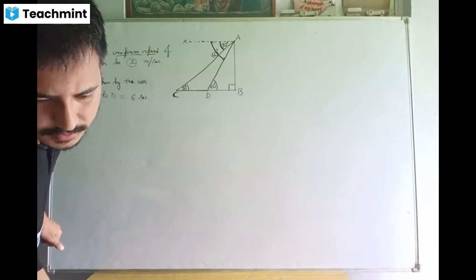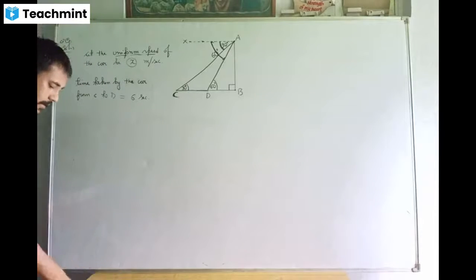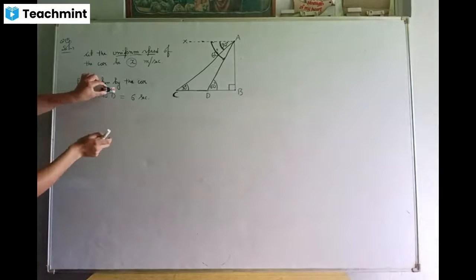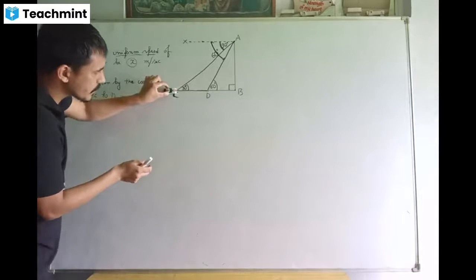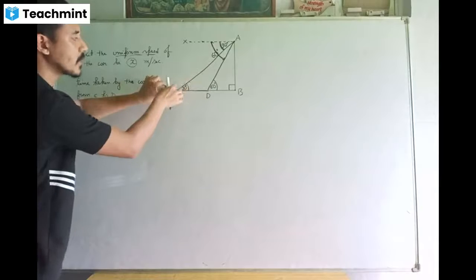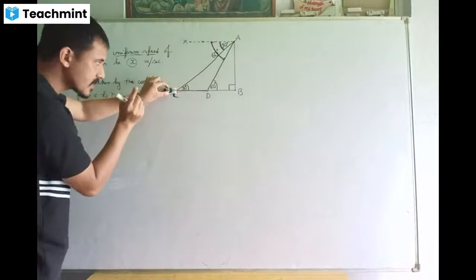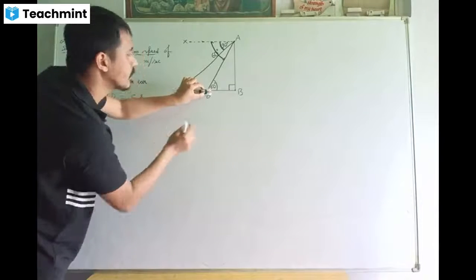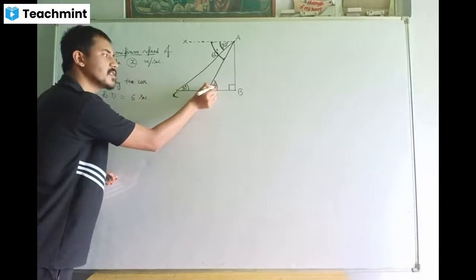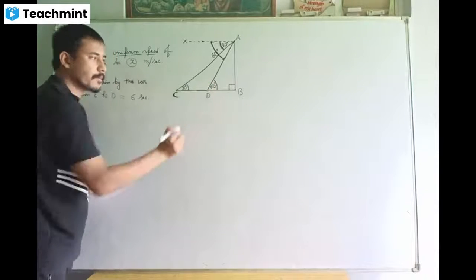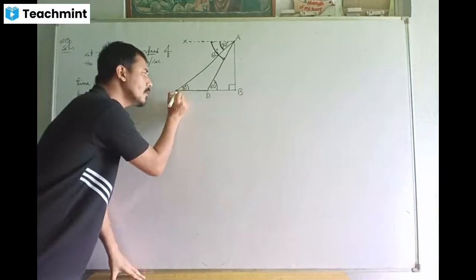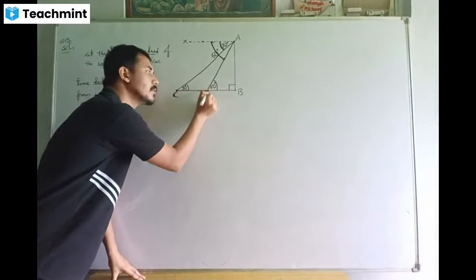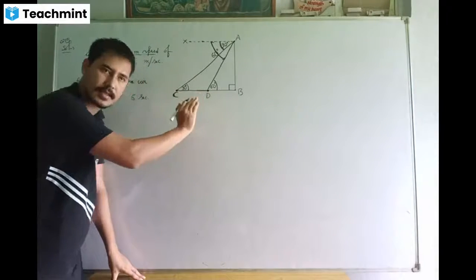The car is coming towards the foot of the tower. When the car is at this position, the observer looks down at 30 degrees. The question says 6 seconds later, the angle of depression changed to 60 degrees. That means the time taken by the car in going from this position to this position is 6 seconds.